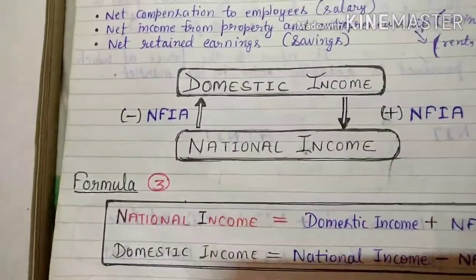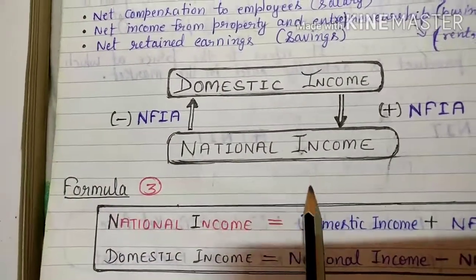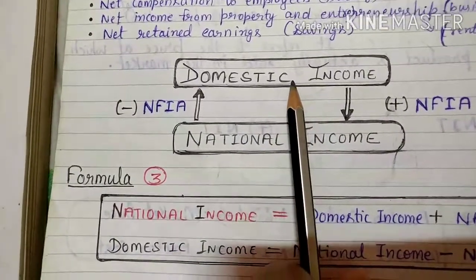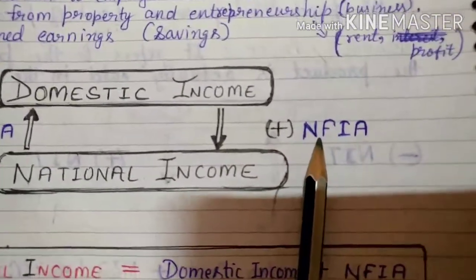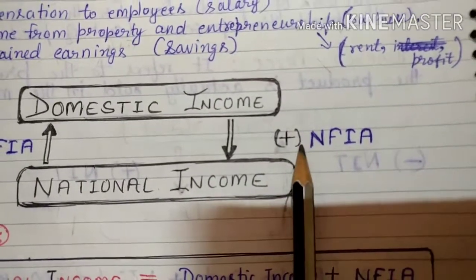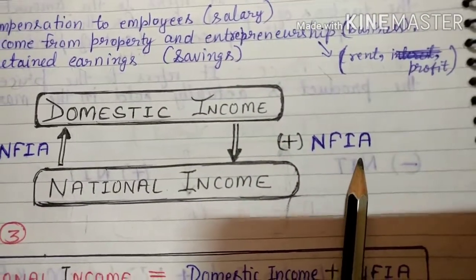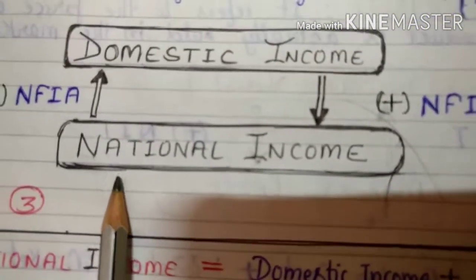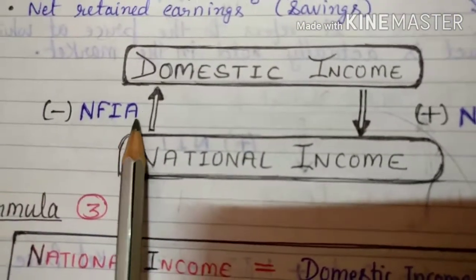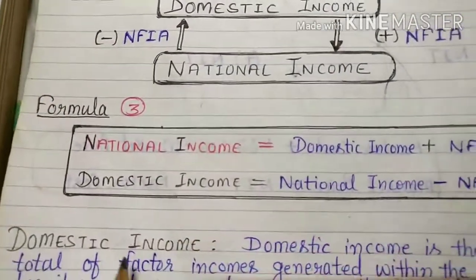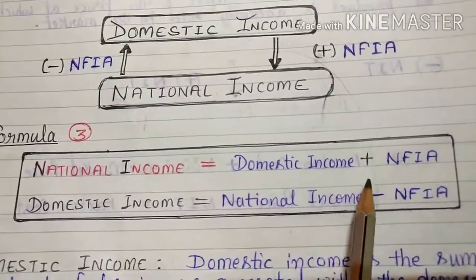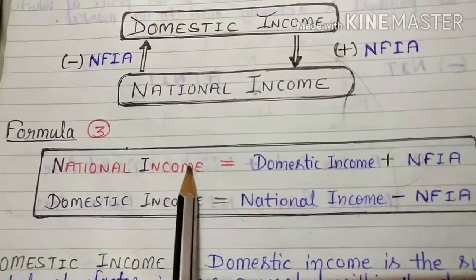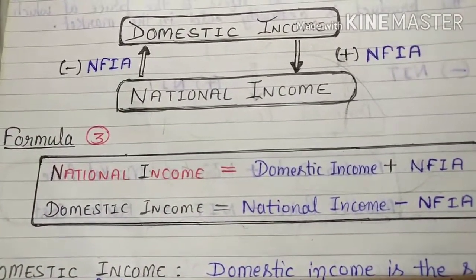Now it is time to see the formula: domestic income to national income. If you have domestic income, how will you convert it into national income? By adding NFIA, net factor income from abroad. So what will you get? National income. And in reverse, if you have national income and want domestic income, subtract NFIA. So formula number 3: national income equals domestic income plus NFIA. Or domestic income equals national income minus NFIA, as NFIA goes to the other side. I hope it is clear to you.